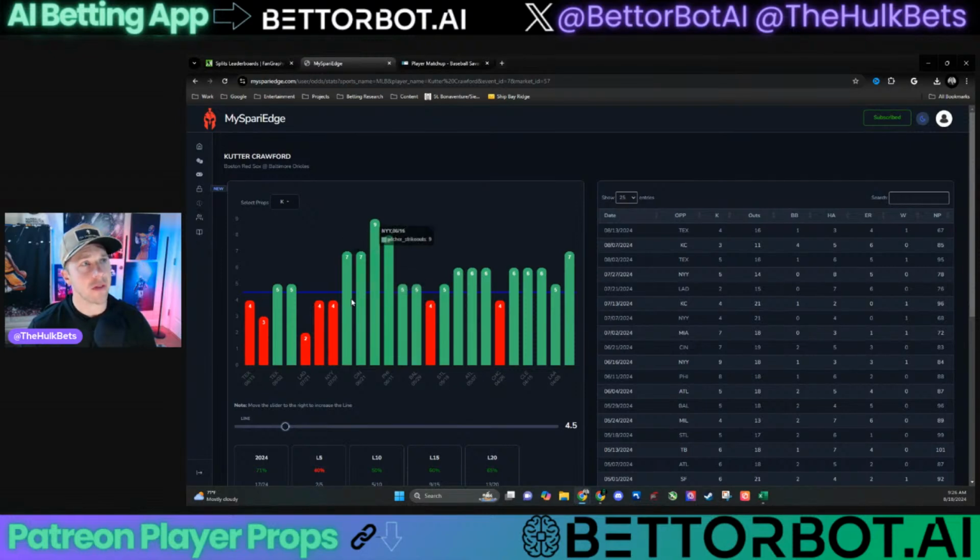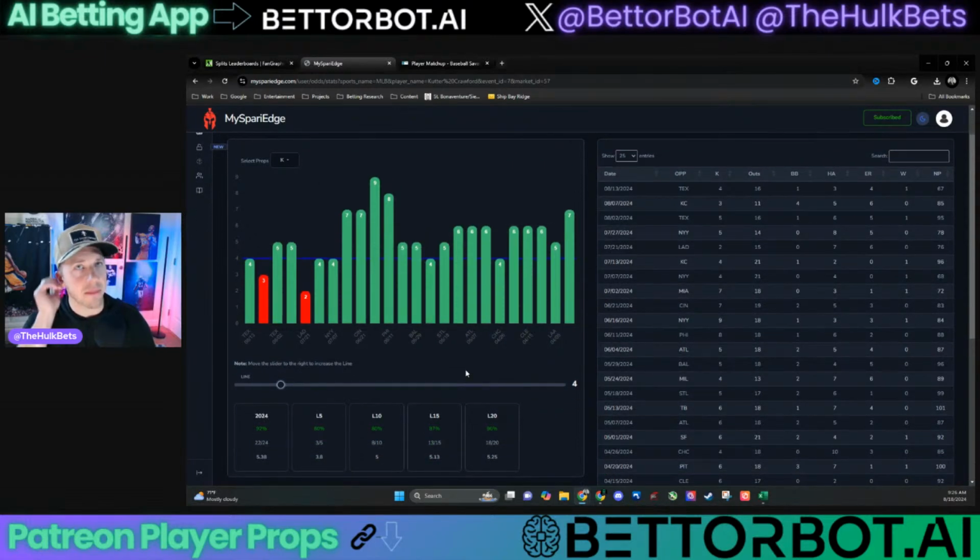Still not a bad play to the over, but you get plus odds to the under and try to middle it. And how many times does it hit? 4? 1, 2, 3, 4, 5. 5 times. Not bad. Probably not a middling I would do, I guess, but just interesting. I like the over 3.5. That's the line. That's my play.